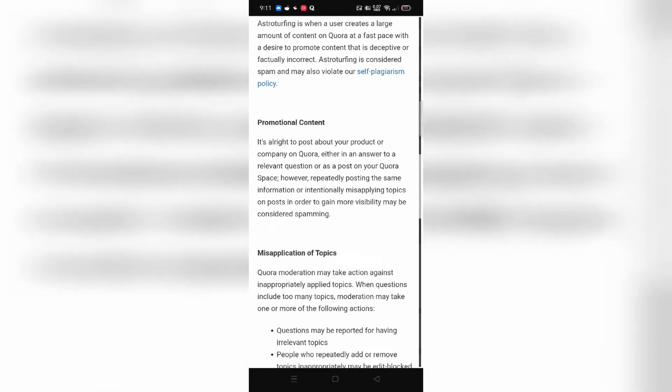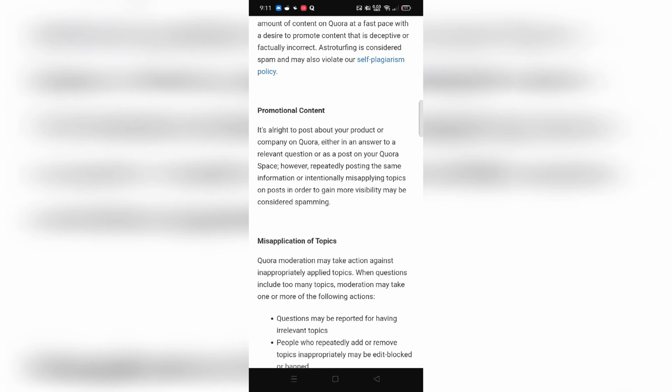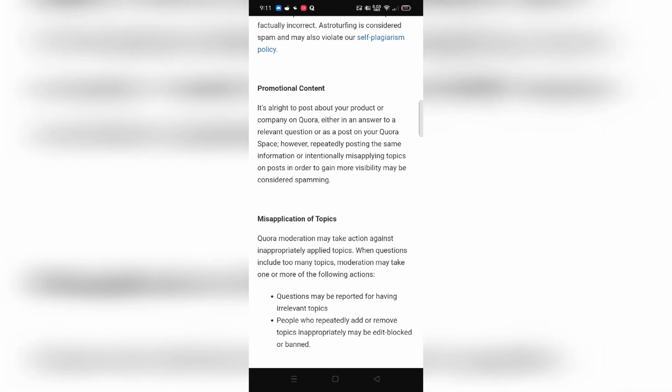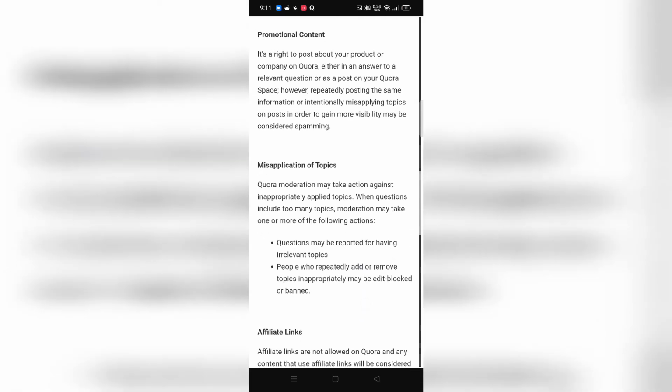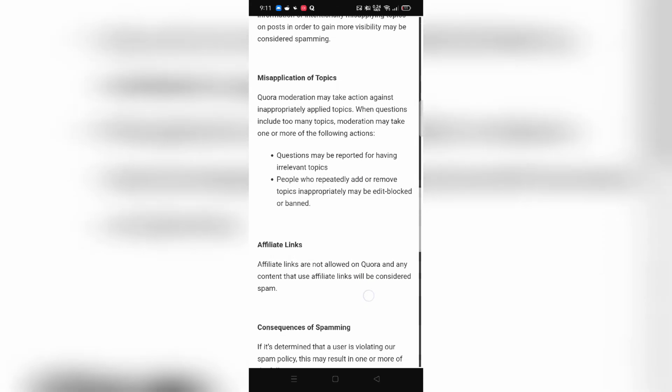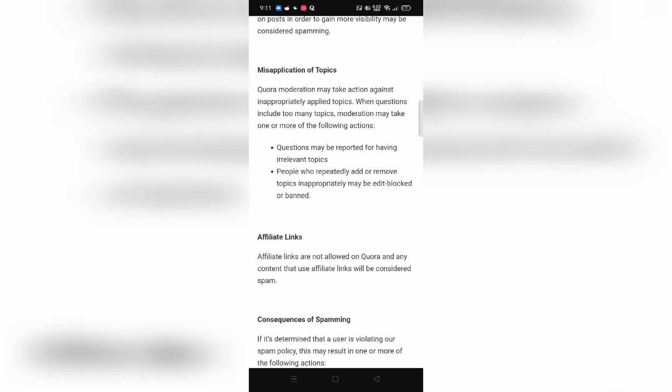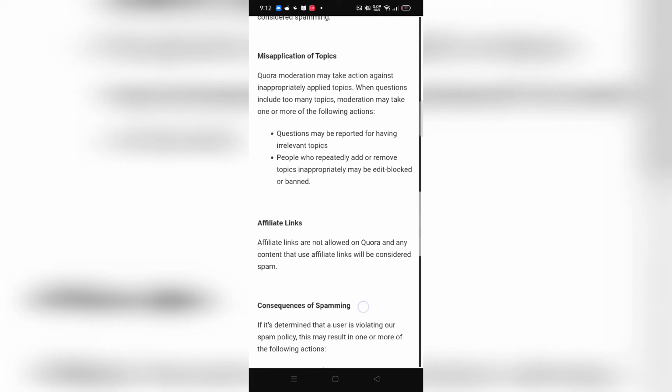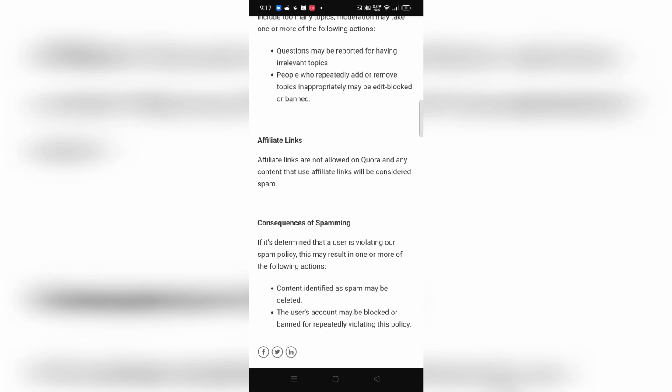The next thing is basically the promotional content. You cannot go ahead and promote anything on Quora. Of course, you can do that through the Quora ads, but you cannot do promotional, basically affiliate content and so on and so forth. The other thing is misapplication of topics. There is a way of creating topics on Quora as well, but let's say the topic that you're trying to create is already present on Quora, and if you still go ahead and add it, it's going to be removed by Quora.